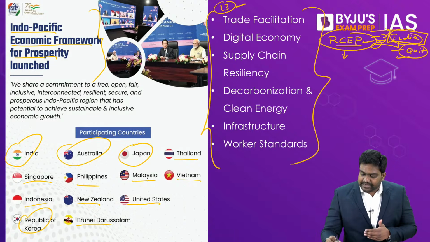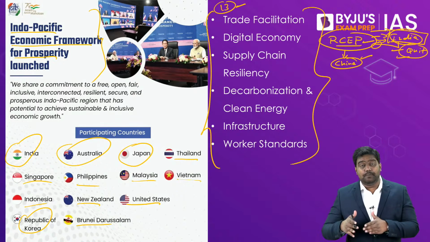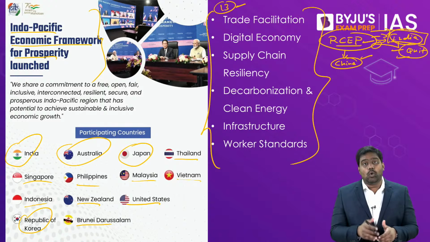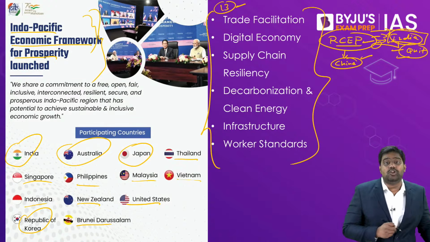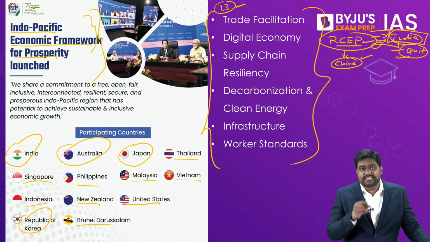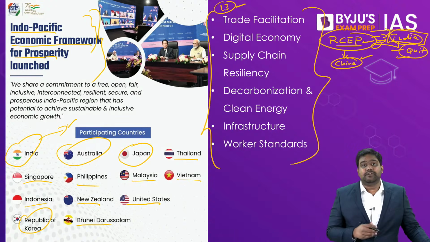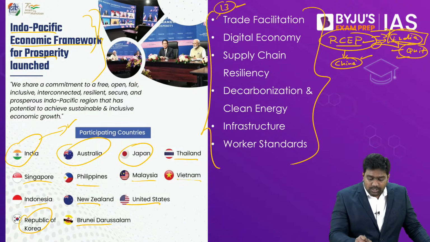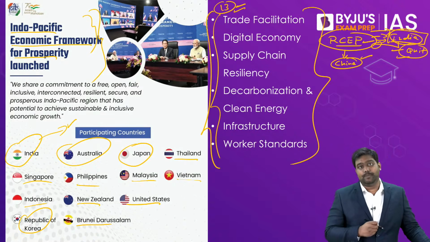This free trade arrangement is mainly dominated and led by China. So to counter RCEP and China's economic dominance in the Indo-Pacific, the Quad countries are leading a parallel economic trade arrangement called the Indo-Pacific Economic Framework. This was launched during the recent Quad summit that took place in May 2022. India has also joined this initiative and negotiations are going to take place to work out a trade arrangement between these 13 countries of the Indo-Pacific.